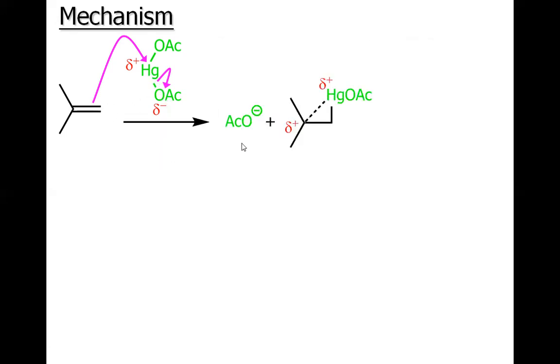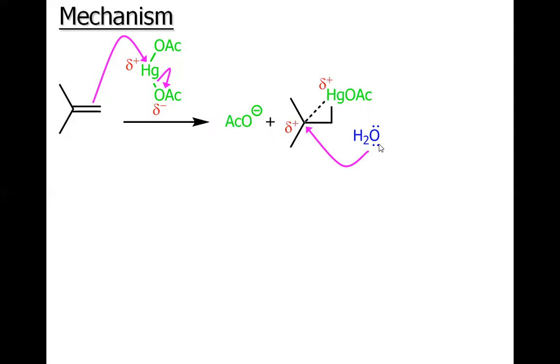What about the mechanism? The first step is the mercuration of the carbon-carbon double bond. The pi bond of the carbon-carbon double bond will attack the mercury, which will displace the acetate in the same step. It's an SN2 reaction. We have the mercurinium ion, a three-membered ring, which will be immediately cleaved by the water molecule present in the system.